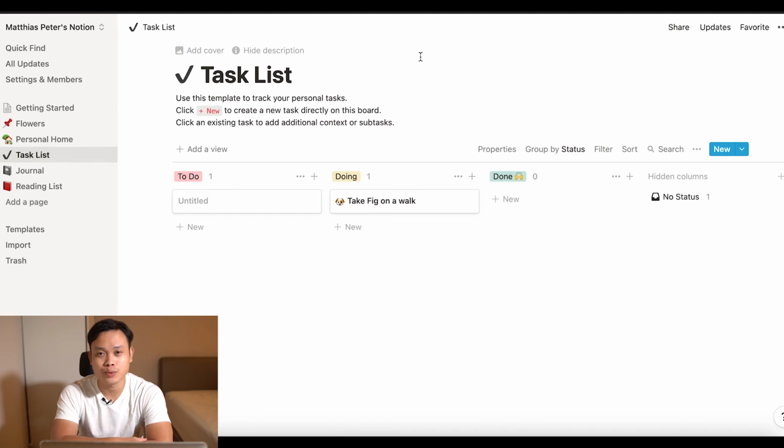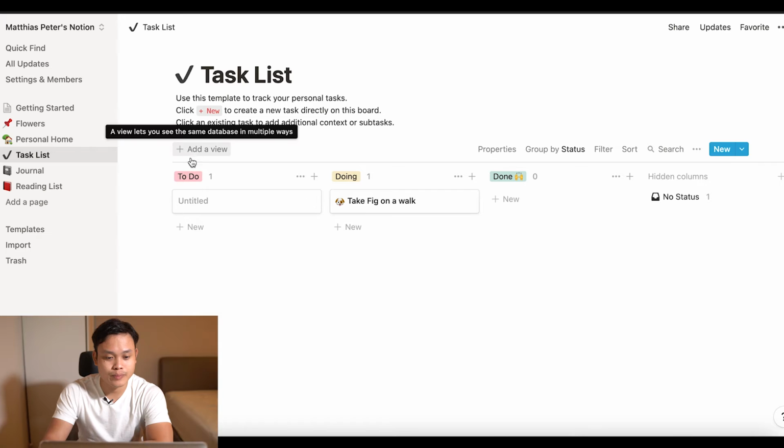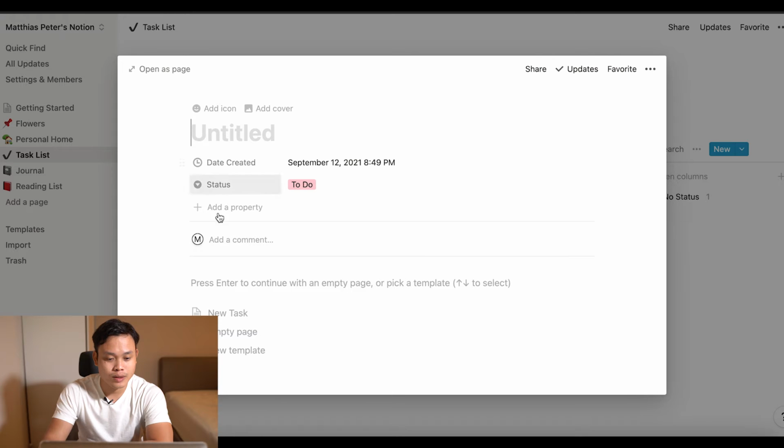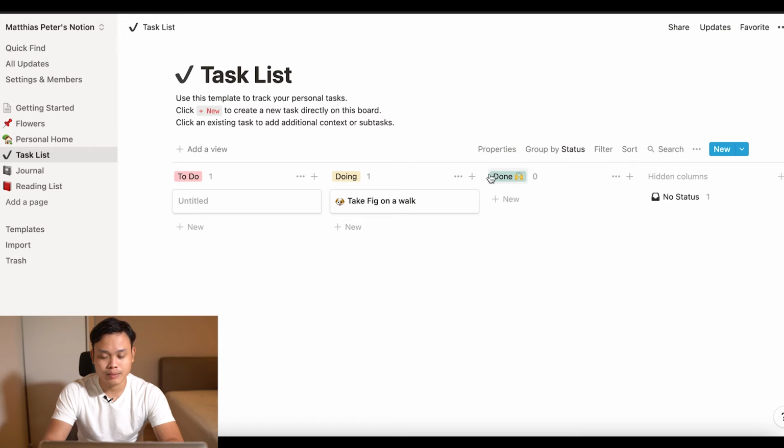Maybe we can try the task list. Remember I showed you in my previous video, this is quite similar to Microsoft Planner actually. And here we can also key in your list, for example, here is To Do. You can key in your title here and what tasks need to be completed. It is very similar to Microsoft Planner.